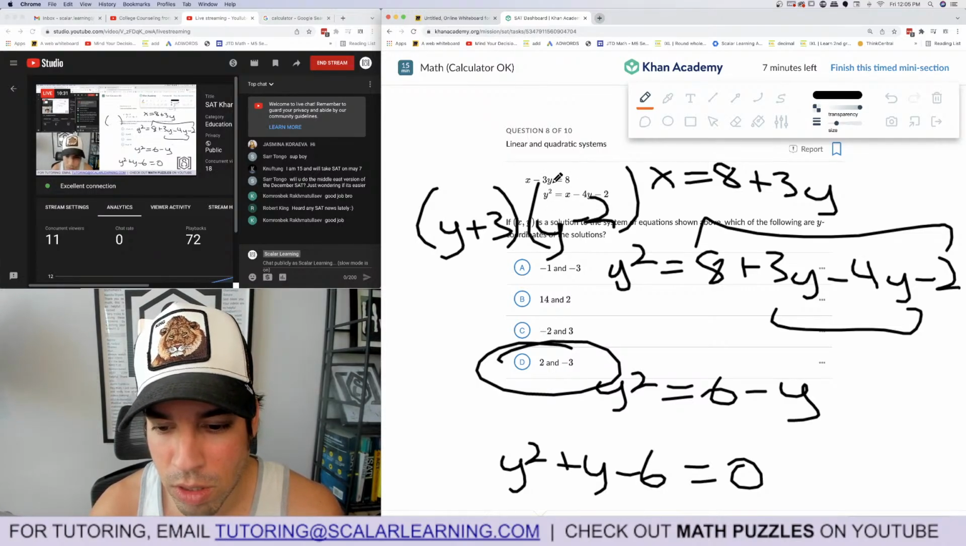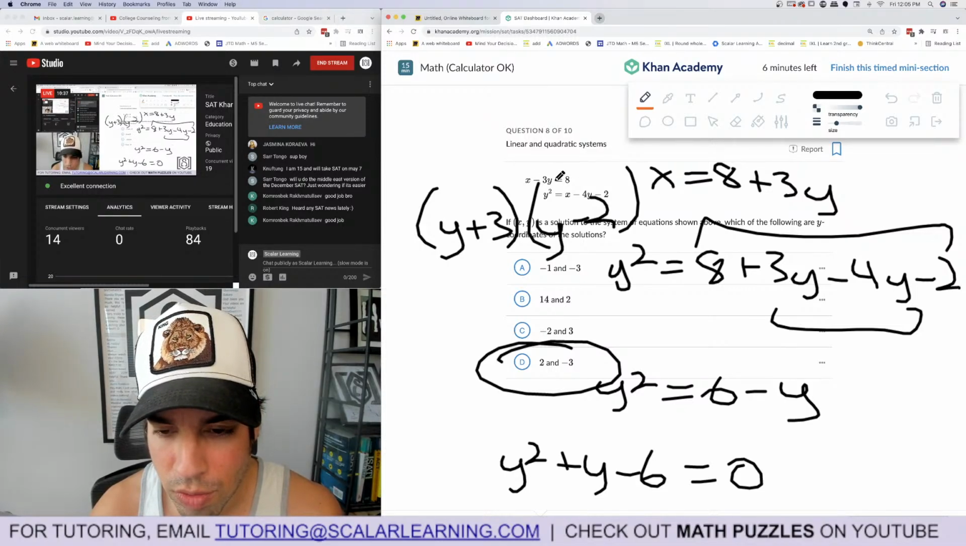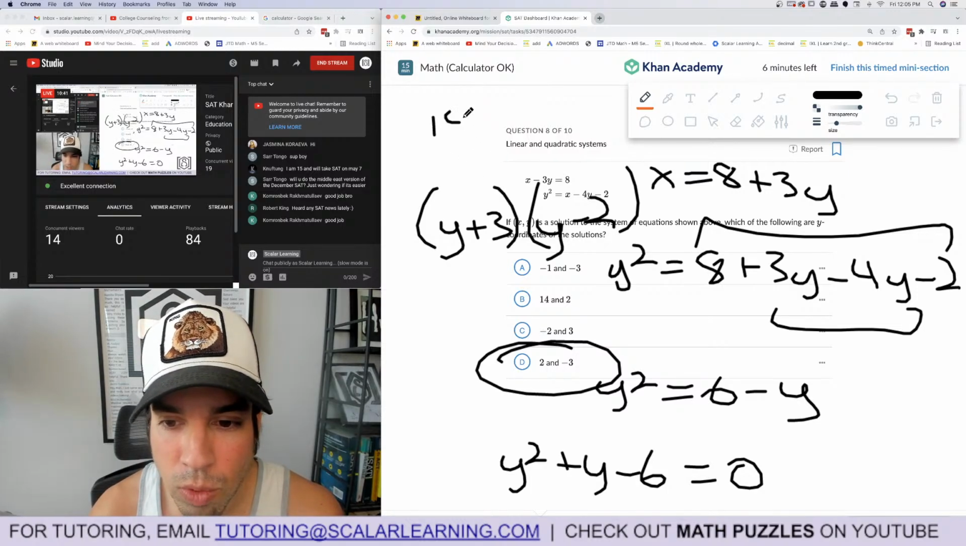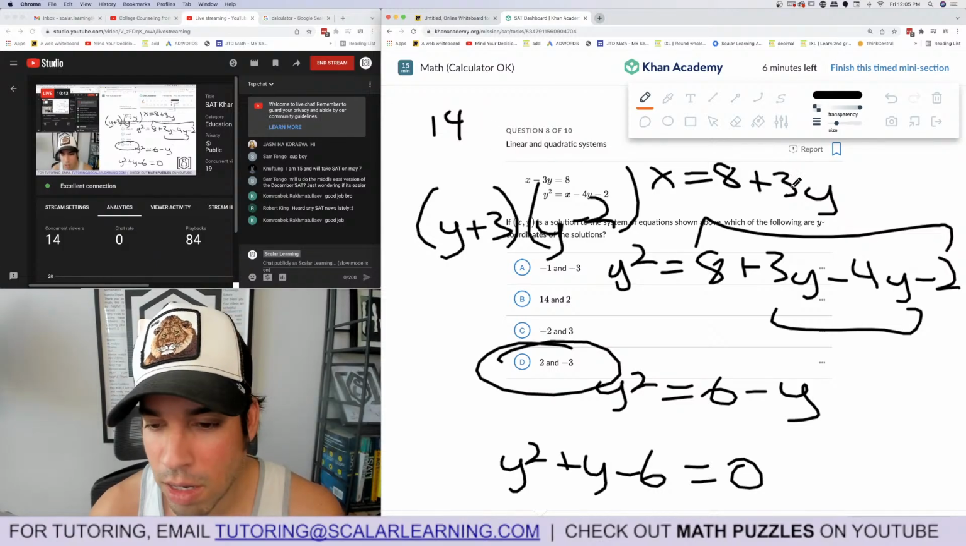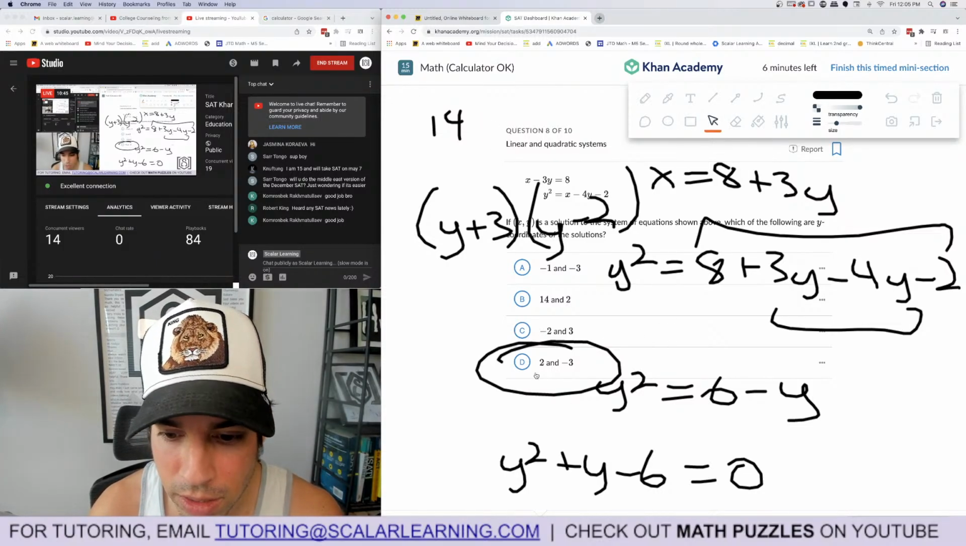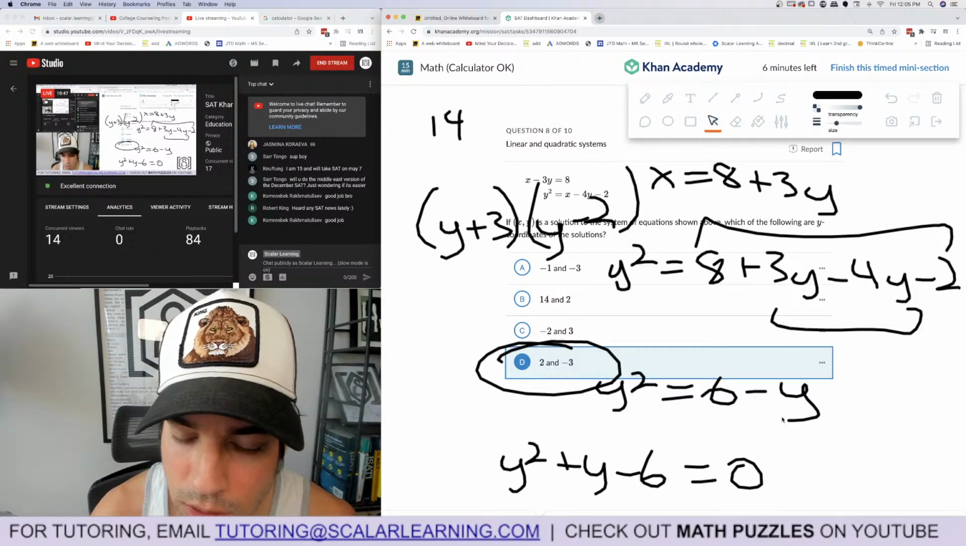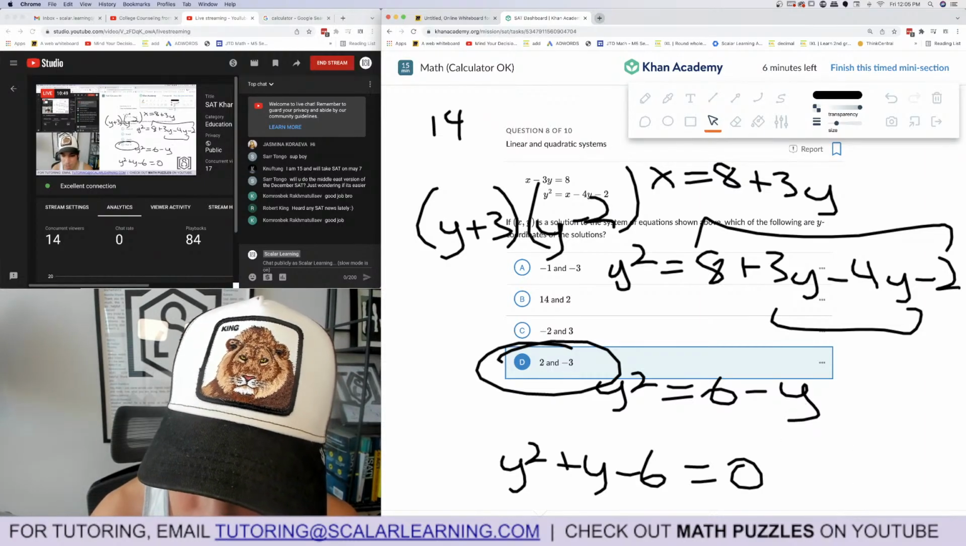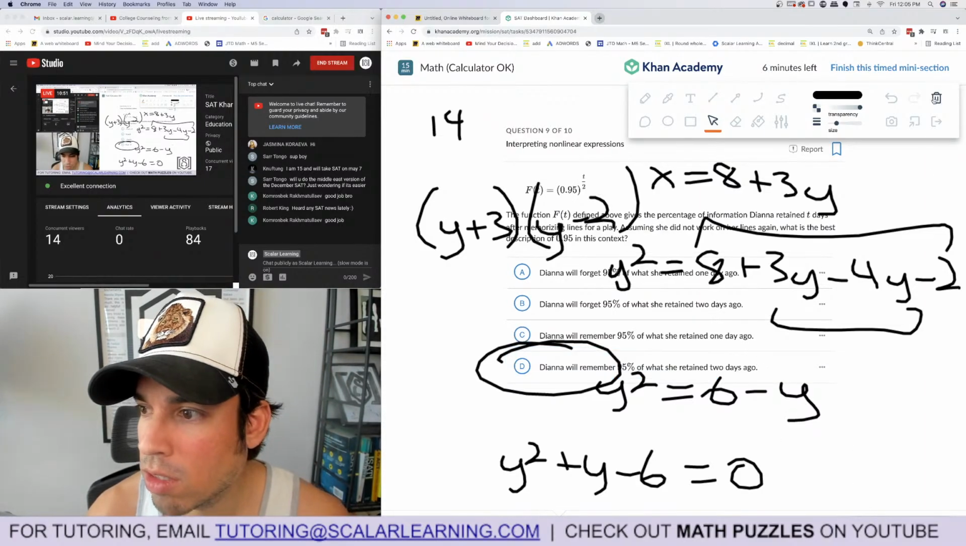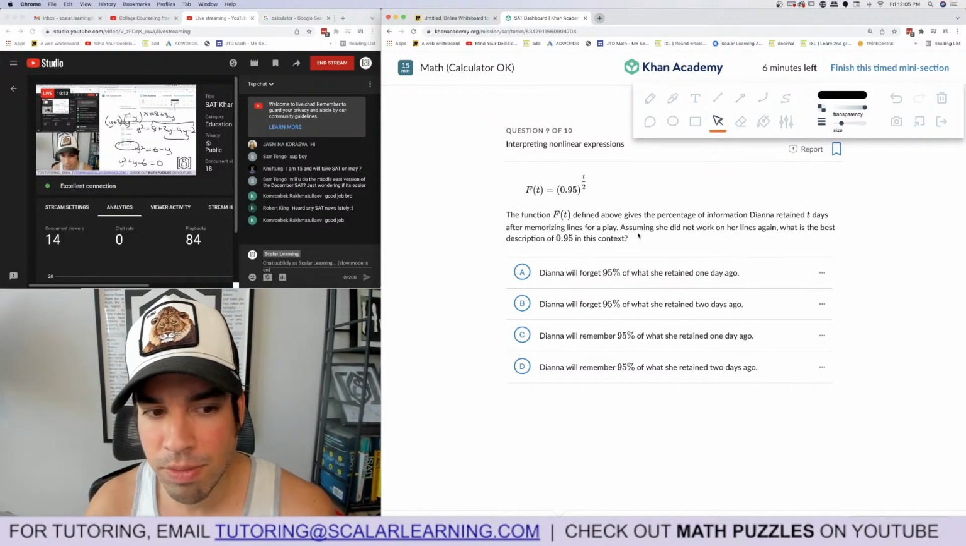No, that's too much work, I think, because if I get negative 3, it's 6. That's 2. And then I get 2. 6 is 14. So 14 for x. It's got to be 2 and negative 3, right? Because they're all two solutions. So let me just make sure: 2 and negative 3. Yeah, I'm going to roll with it. Let's go. 6 minutes.